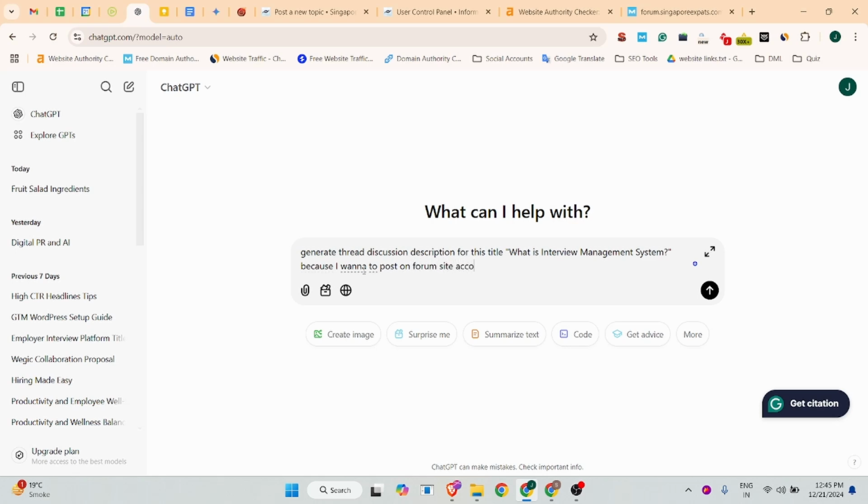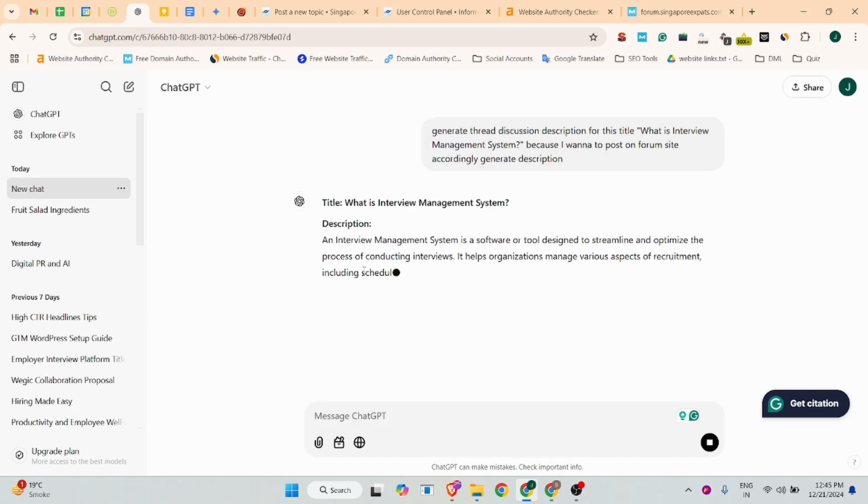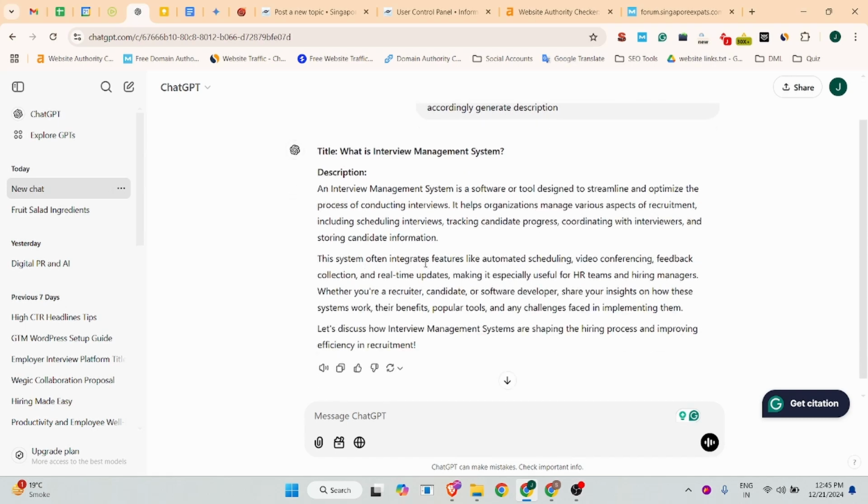Accordingly generate a description. So we can also generate a description that aligns with our thread. Keep it short.